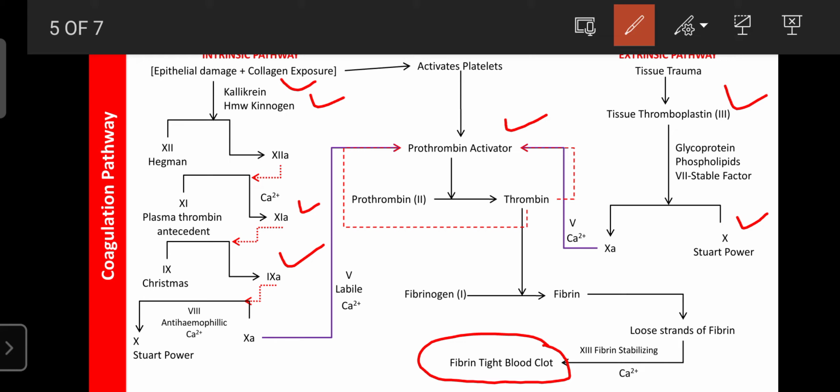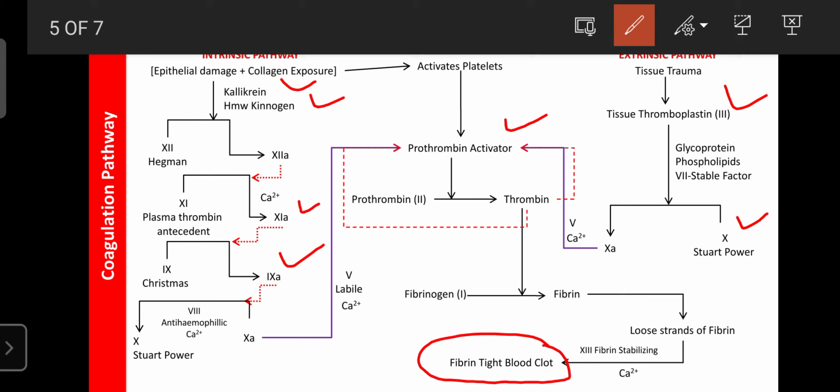So like that, due to epithelial damage or damage of a blood vessel, the blood coagulation process occurs. Or due to activation of the platelets by heat on dry surfaces or any surfaces, the blood coagulation process can also continue. And with any external injury or tissue trauma, the blood coagulation process can also continue. So this is the blood coagulation process that occurs in our body.